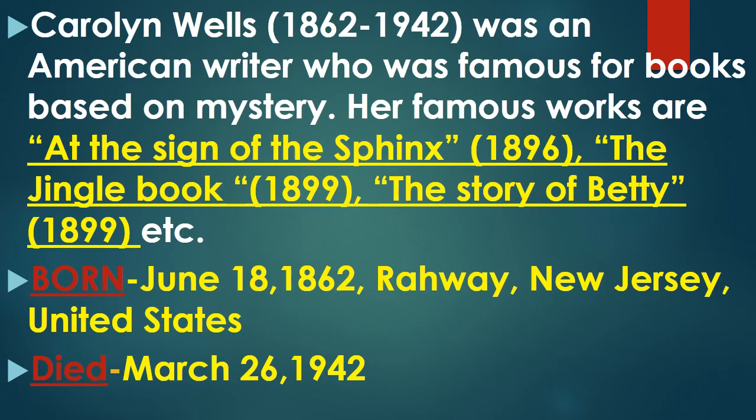She was born on June 18, 1862, in Rahway, New Jersey, United States, and she died on March 26, 1942. So this was all about the poet Carolyn Wells. Now let us move to the introduction of this poem, How to Tell Wild Animals.